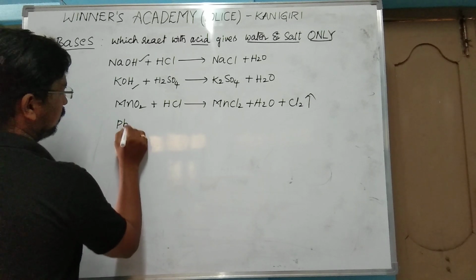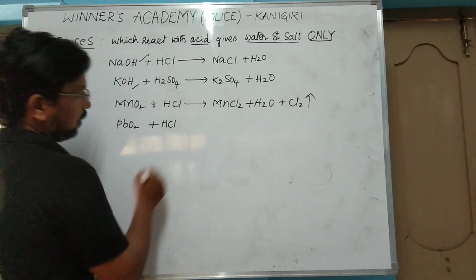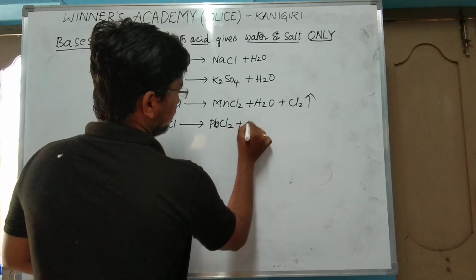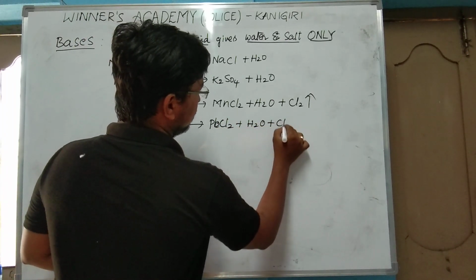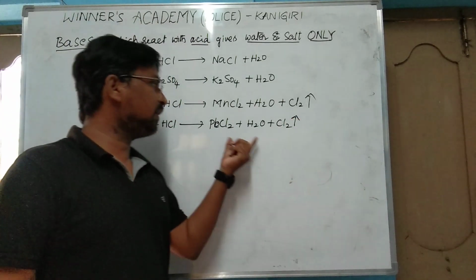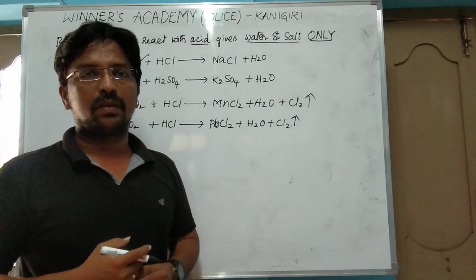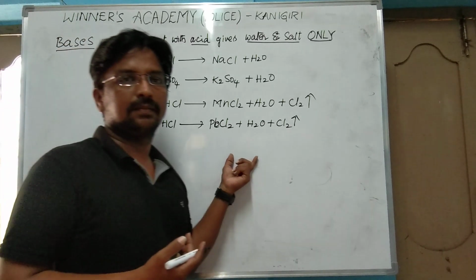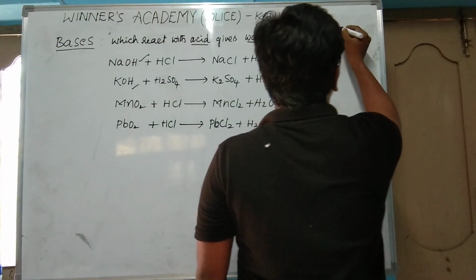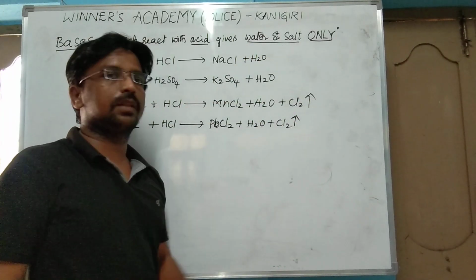Suppose I take PbO2. This one also, when it reacts with hydrochloric acid, gives PbCl2 plus H2O plus Cl2. Here also it produces chlorine gas. Actually we want only salt and water, but along with them it liberates chlorine gas also. So that's why these are not said to be bases. So this is the definition of a base: a base is a substance which reacts with acid to form water and salt only. This is about the bases.